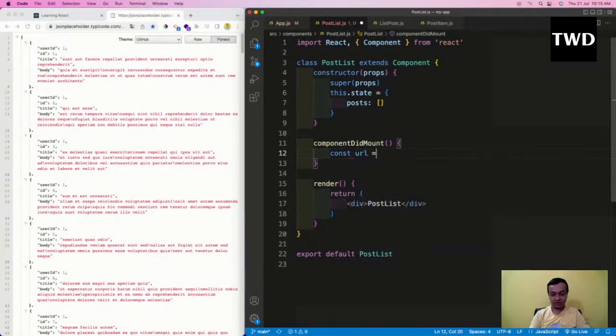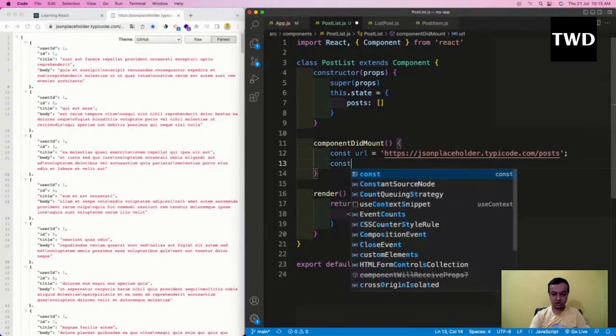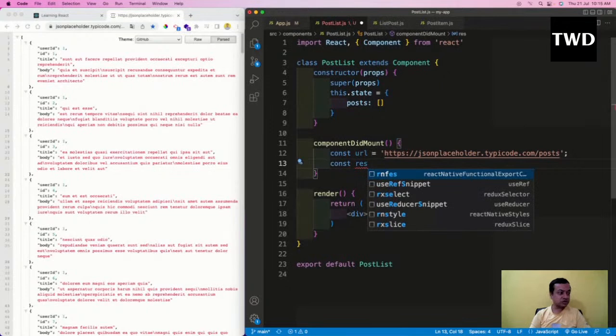So const URL equal to this endpoint, which I will hit, and then I'll do a const res. I'm using the fetch API.